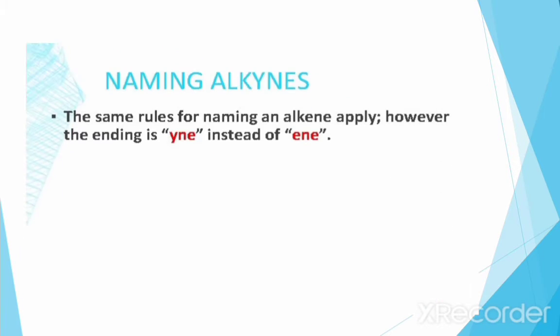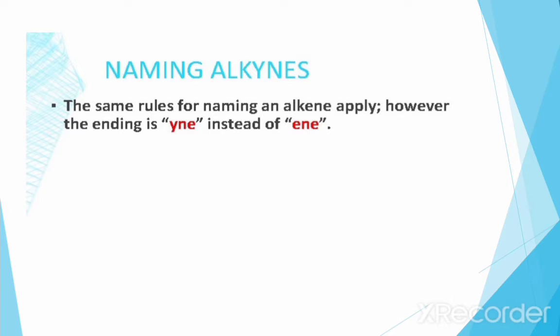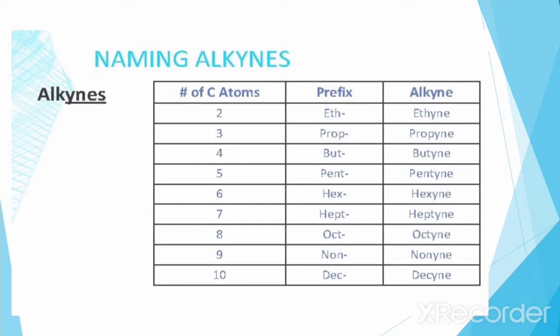Next, we will learn about the nomenclature of alkynes. It is the same as alkenes, but the ending, instead of "ene", is "yne". A compound with two carbon atoms is known as ethyne, with three carbon atoms it is propyne, and so on, up to 10 carbon atoms, which is decyne.